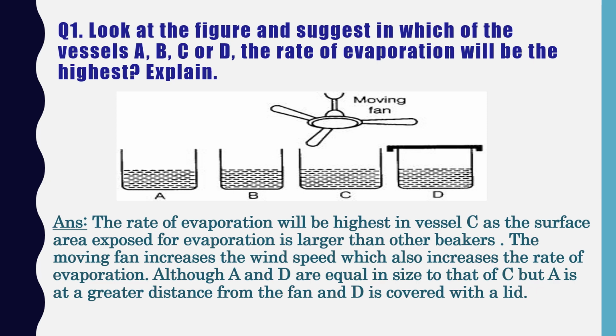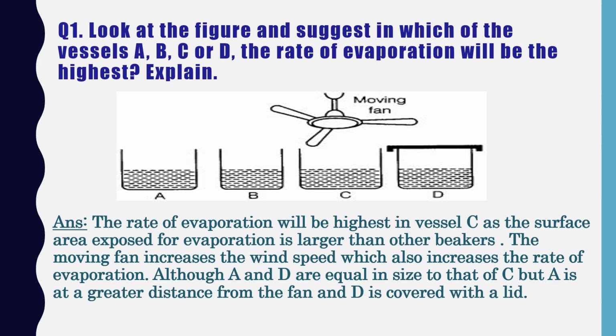So we are now able to understand that the rate of evaporation will be highest in vessel C, as the surface area exposed for evaporation is larger than in the other beakers, and the moving fan also increases the wind speed, and we know that the rate of evaporation increases with increase in wind speed. I hope this question is clear to all of you.